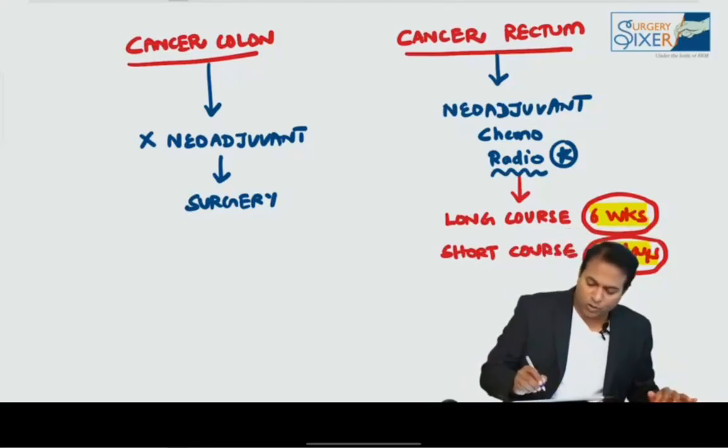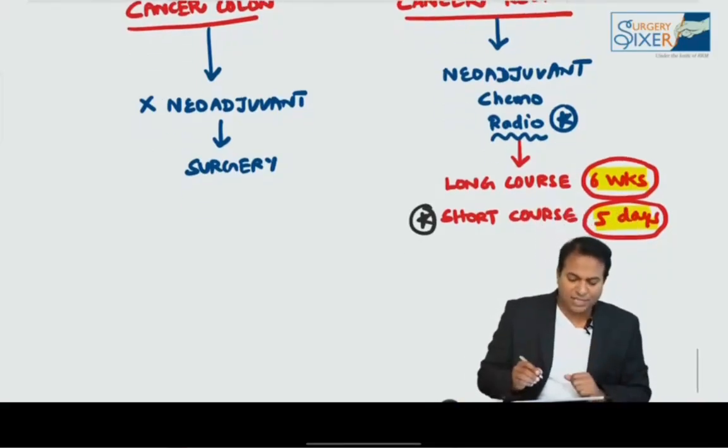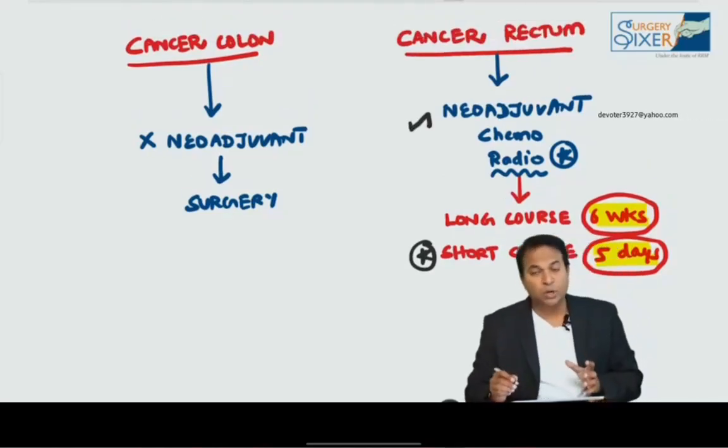So nowadays people are preferring to go for short course therapy. Just give 5 days radiotherapy and operate in the next week itself. That is short course, and that is the first difference. There is no neoadjuvant available for cancer colon, but for cancer rectum there is neoadjuvant chemo and RT available.